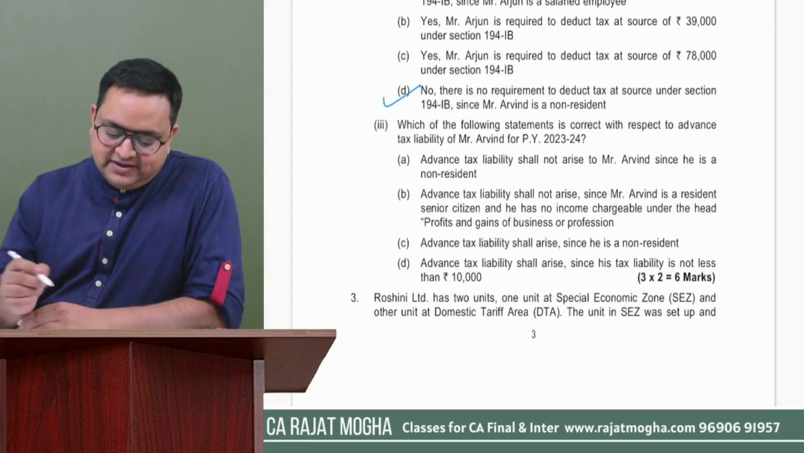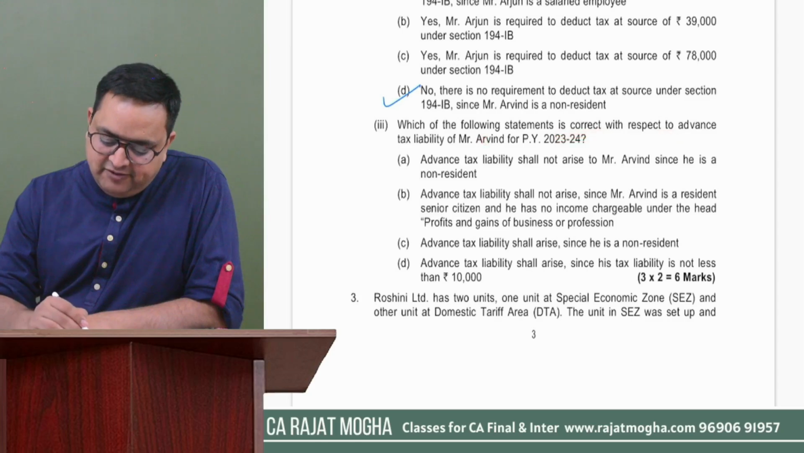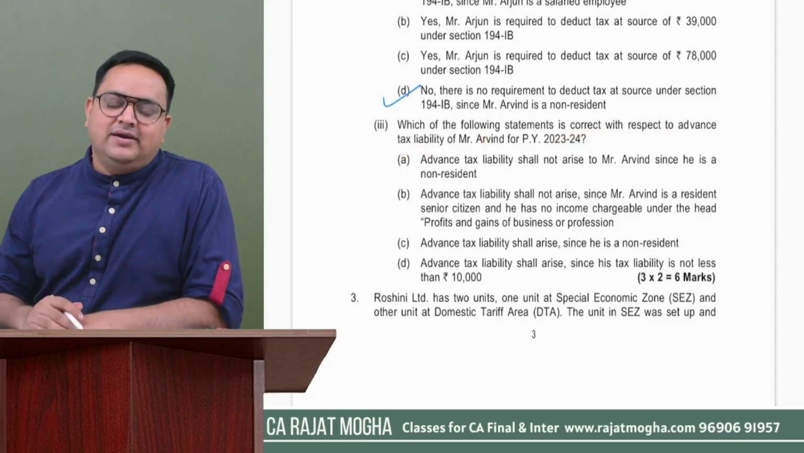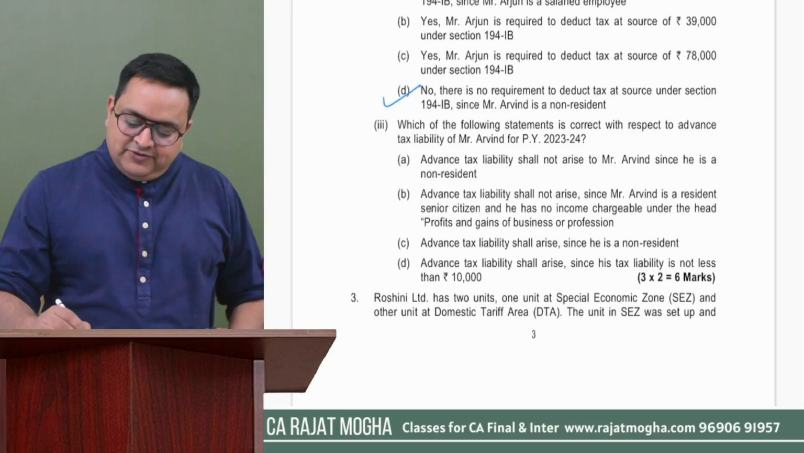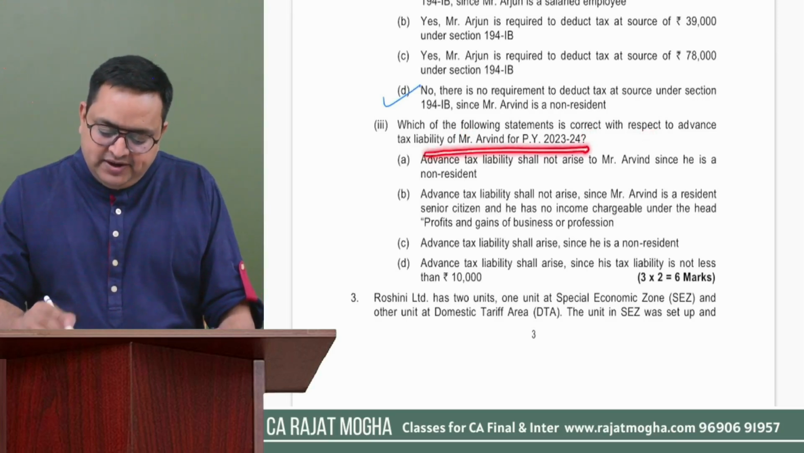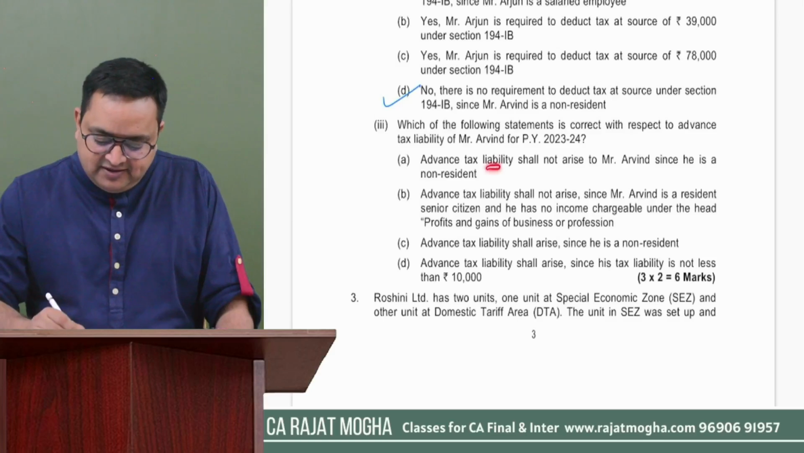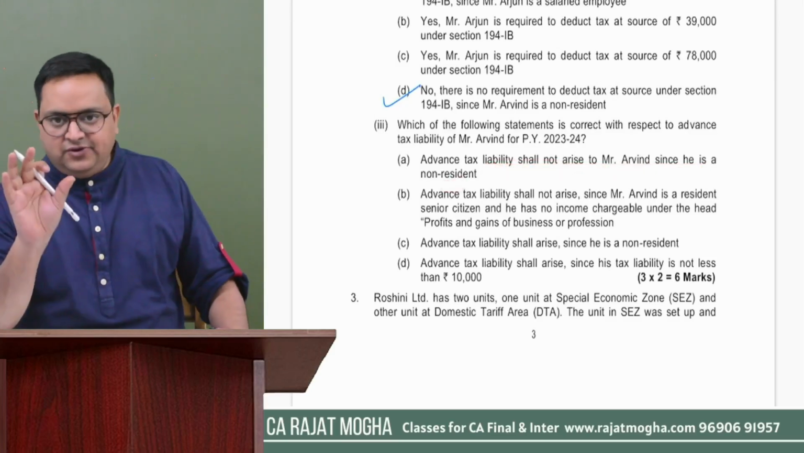Third question says, which of the following statements is correct with respect to advance tax liability? Now they have given us the question on advance tax. Which of the following statements is correct with respect to advance tax liability of Arvind for previous year 23-24? Option one: advance tax liability shall not arise to Arvind since he is a non-resident. No, this is not a correct answer.